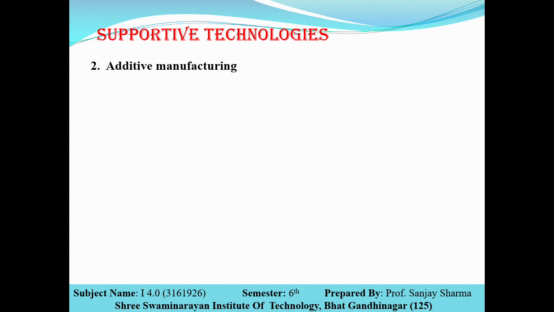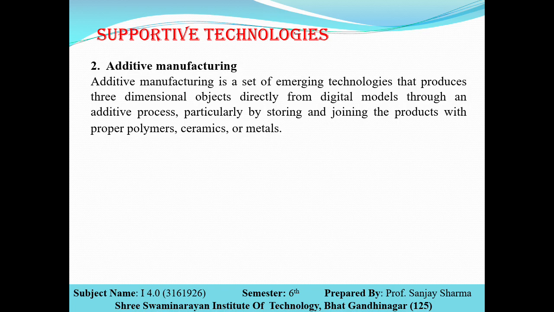and a product is obtained. But additive manufacturing is a set of emerging technologies that produce three-dimensional objects directly from digital models through an additive process, by joining the product with proper polymers, ceramics or metal. In additive manufacturing, plastic is used, polymers are used, ceramics also are used, and even nowadays metals are used.